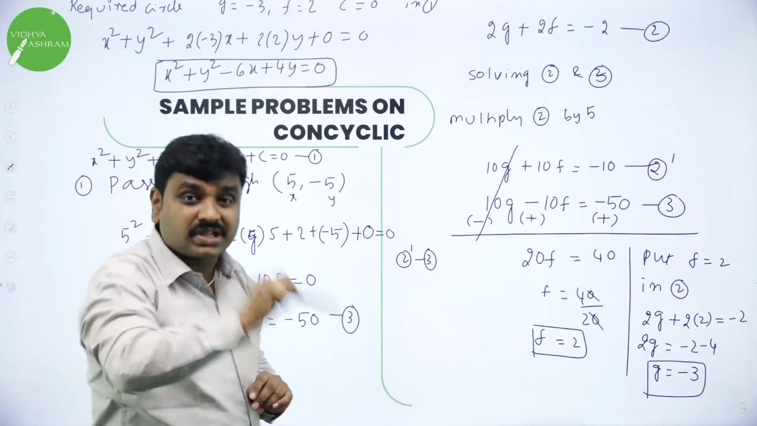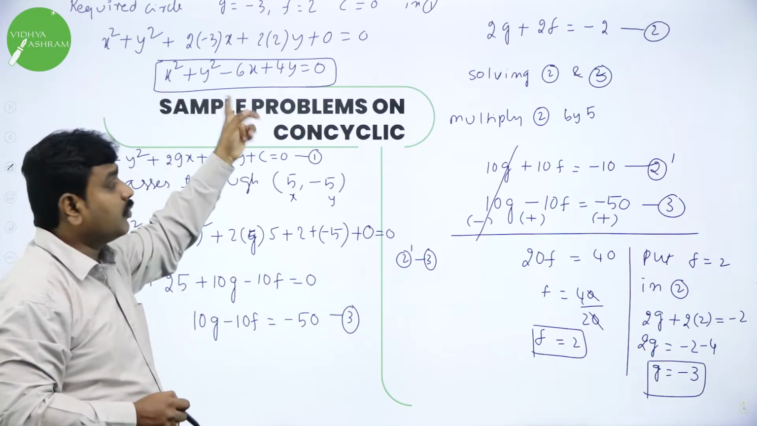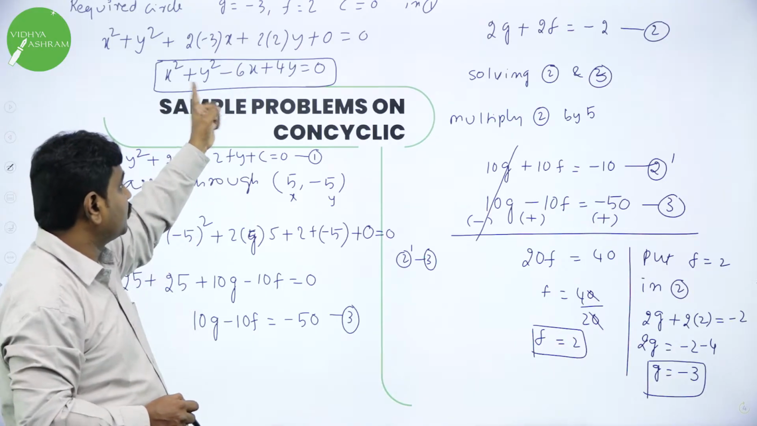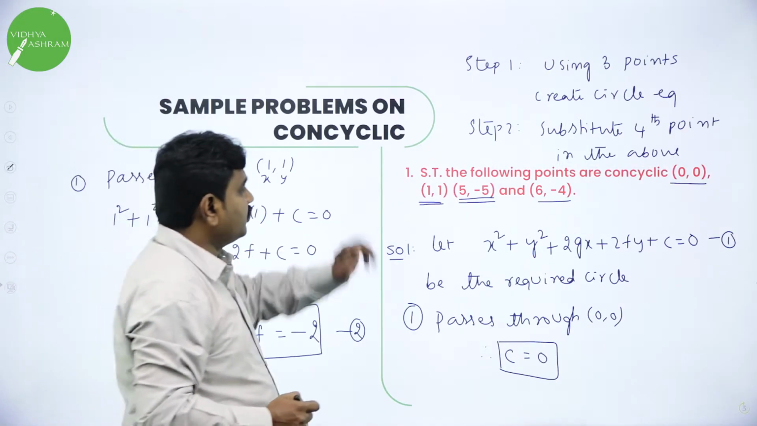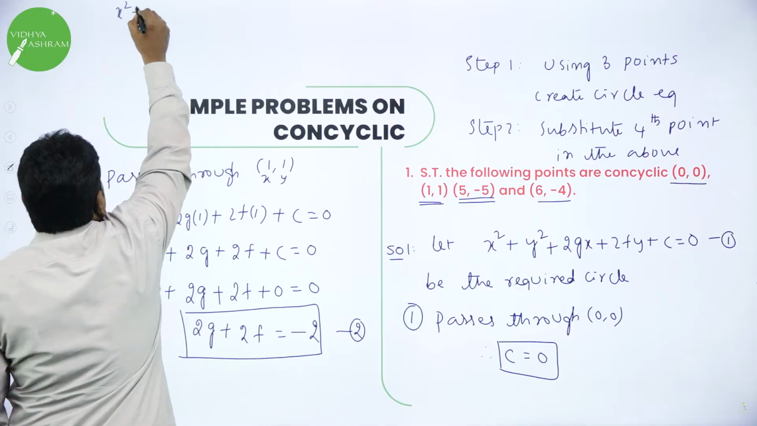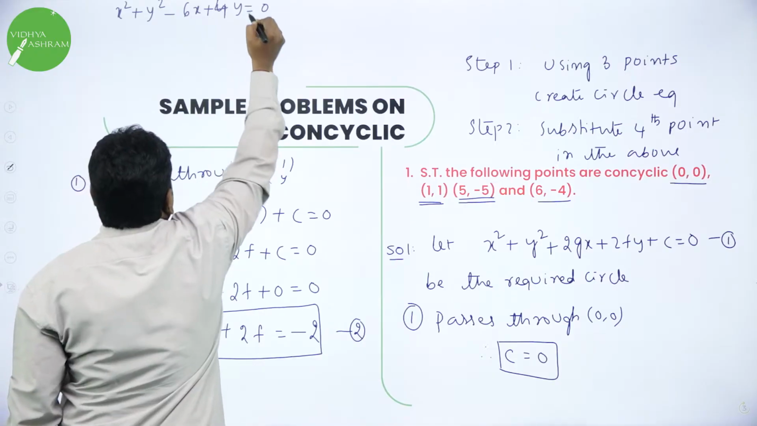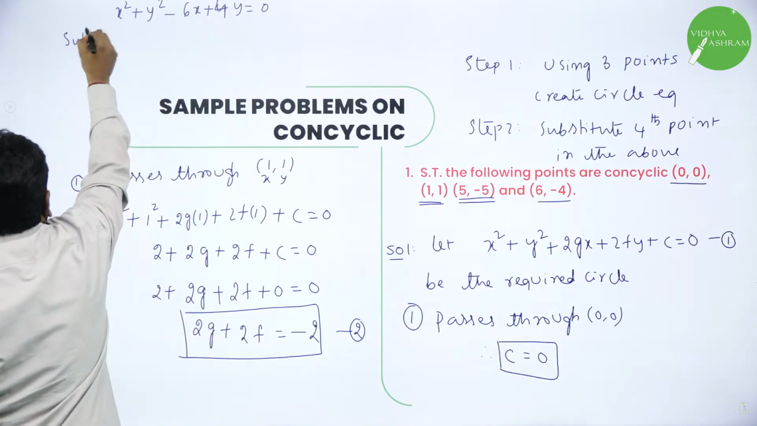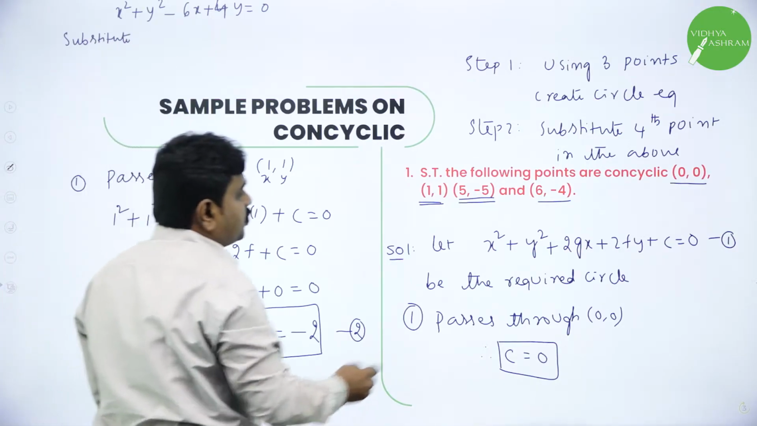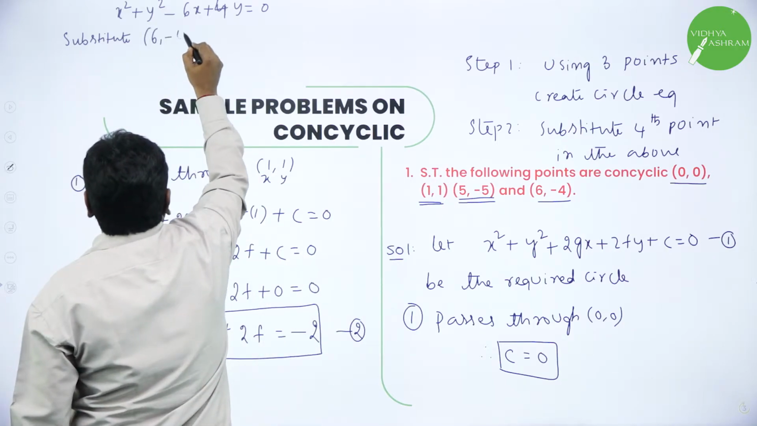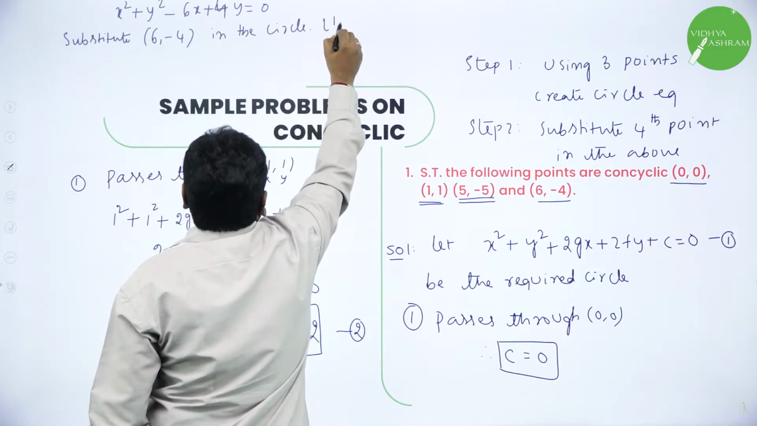They are not bothered about the circle. They want you to prove 4 points are concyclic. See, now using 3 points I got the circle, which means the 3 points are lying on this circle. Now the 4th point should satisfy. We got the circle x square plus y square minus 6x plus 4y equal to 0. So now substitute the last point. What is the last point? 6 comma minus 4, in the circle equation, left hand side.